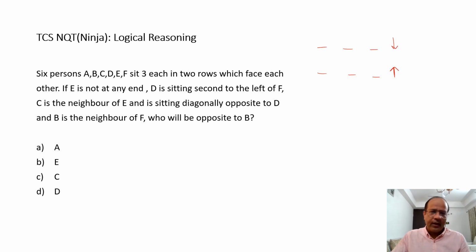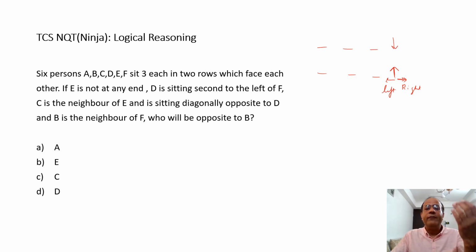Now, the point we need to keep in mind, which is important, is that the question will talk about people sitting on the right or people sitting on the left. So the moment I get this direction in place, I need to clarify one thing and remember it for myself: here the right would be on this side and the left has to be on this side.